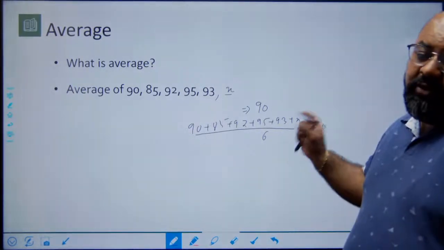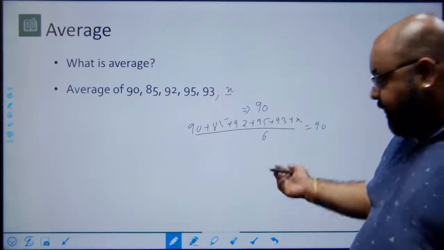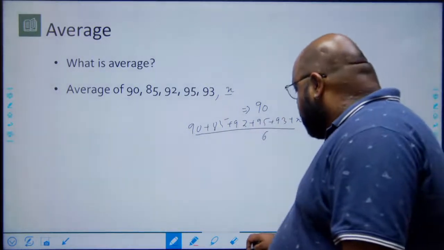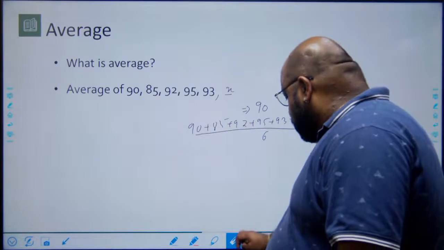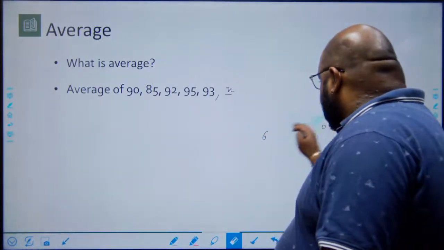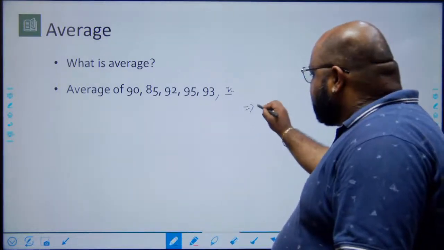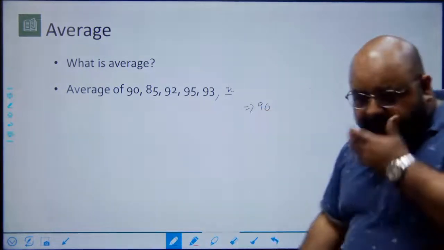But if I use the concept of deviations, solving a question like this becomes a lot easier. I want the average to be 90, so let all the numbers be 90, right?